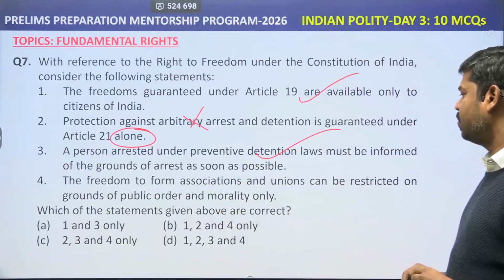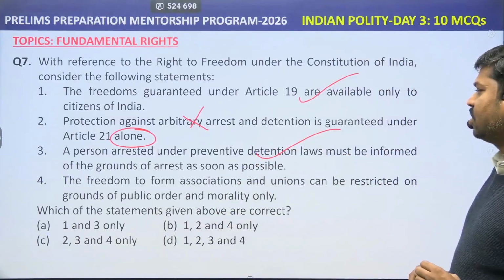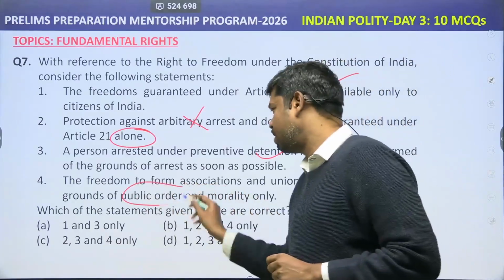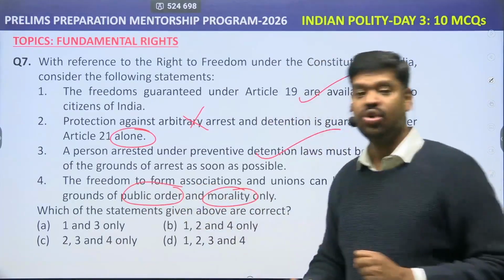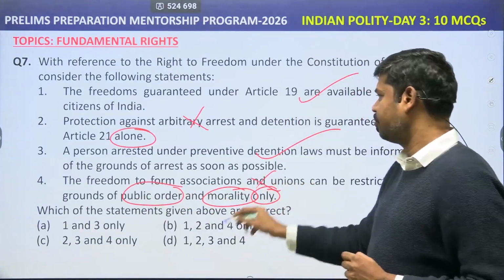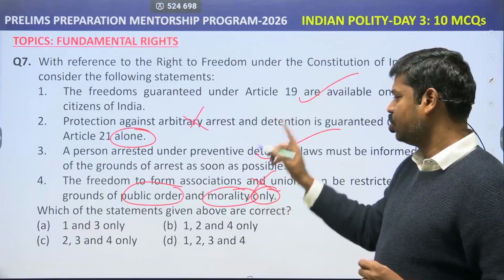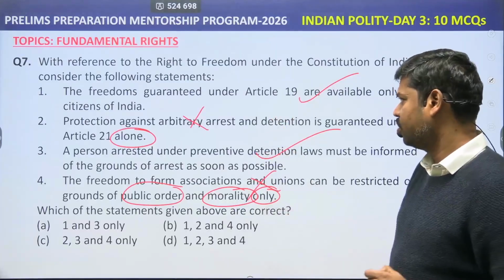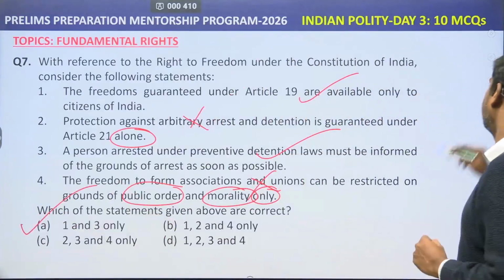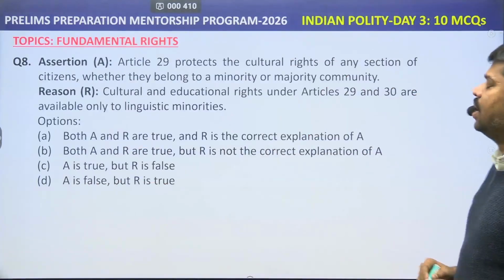The freedom to form associations and unions can be restricted on the grounds of public order, morality only. It is not only on the grounds of public order and morality, but also on the grounds of the sovereignty and integrity of India. So again an extreme statement, and therefore it becomes wrong. So statement 2 and statement 4 are wrong. Therefore you are left with option A, that is 1 and 3 only, as the right answer. Please come to the next question.